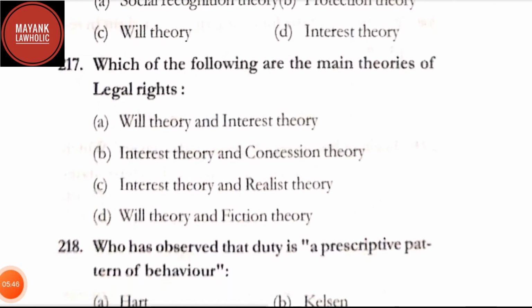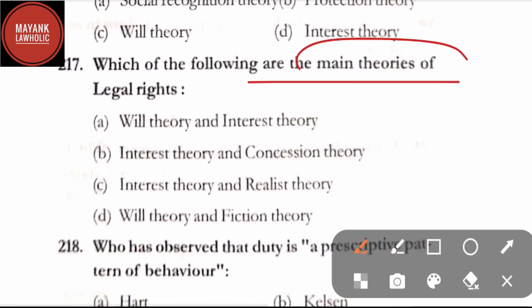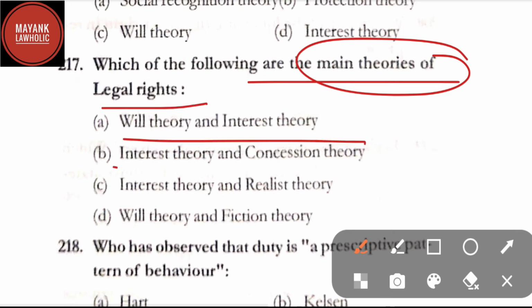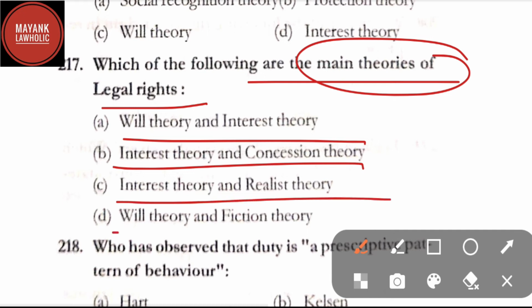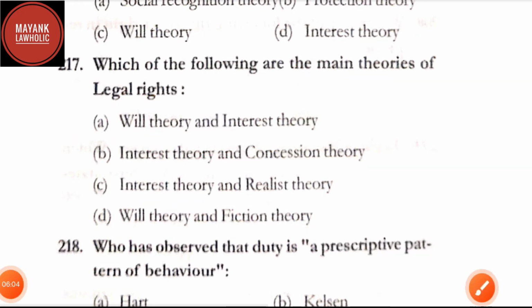Question number 217. Which one of the following are the main theories of legal rights? Option A, will theory and interest theory; B, interest theory and concession theory; C, interest theory and realist theory; and option D, will theory and fiction theory. Here the correct answer is option A, that is will theory and interest theory.